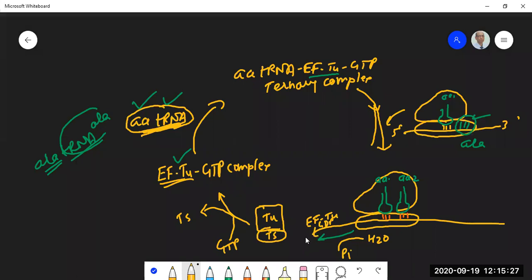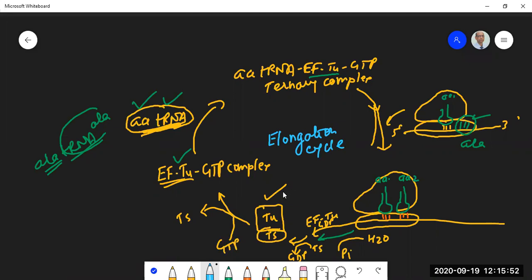In the final stage, TS will join and GDP will be freed. So the elongation factor will be regenerated. This is what is called the elongation cycle.